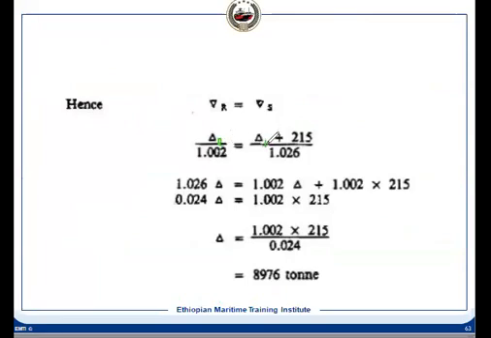This is in your handouts. Actually, I have not mentioned R, it is just delta. One equation, one unknown, we can find it out.